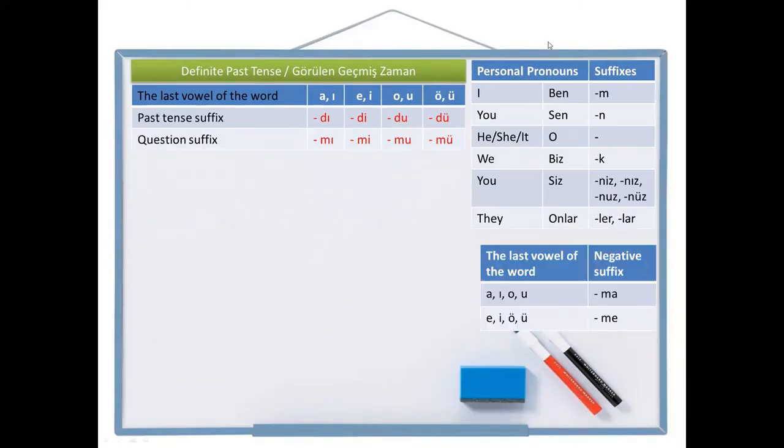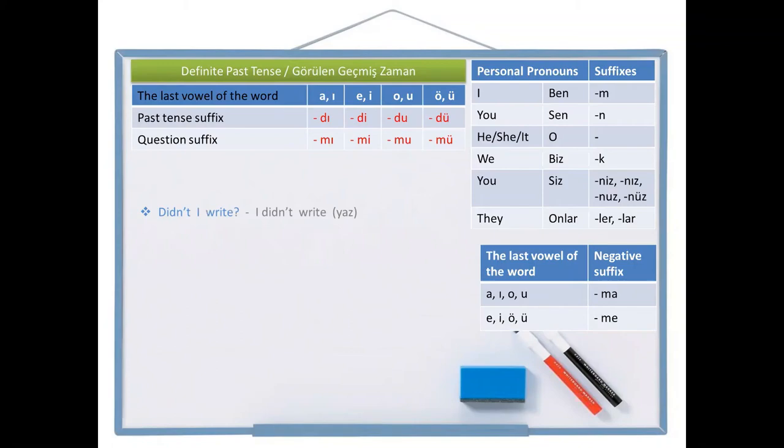Remember, the negative suffix is ma or me, which alternates according to two-way vowel harmony. Okay, now let's write a negative question sentence first. Didn't I write? Now I'm going to write a negative sentence: I didn't write. And after that, simply I'm going to add the question suffix again. Write is yes. So how am I going to write?